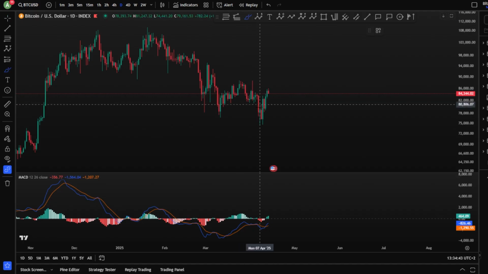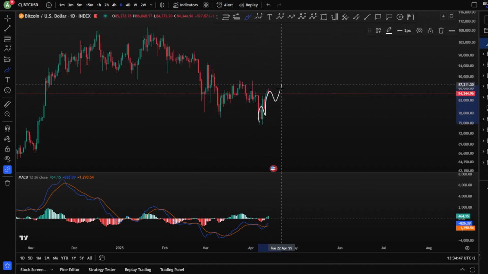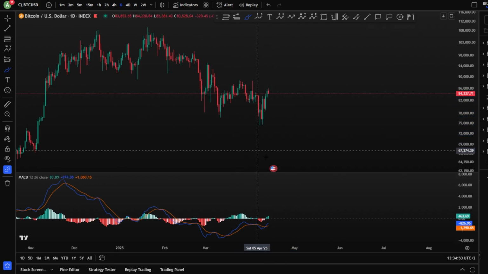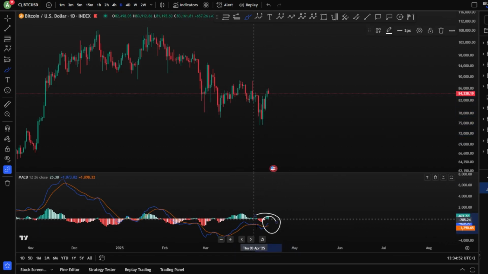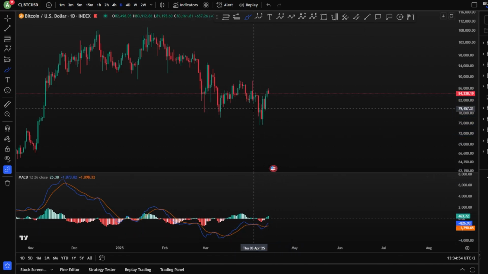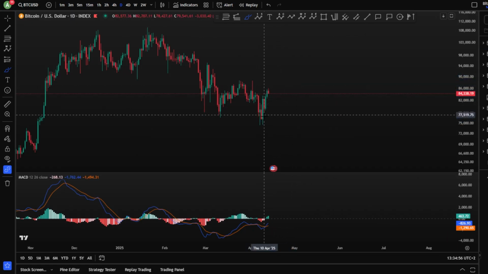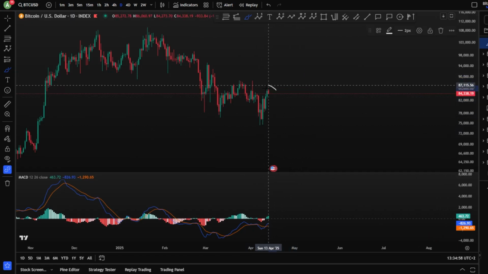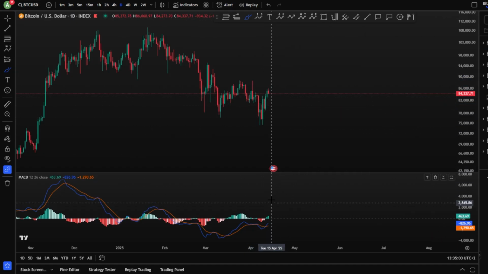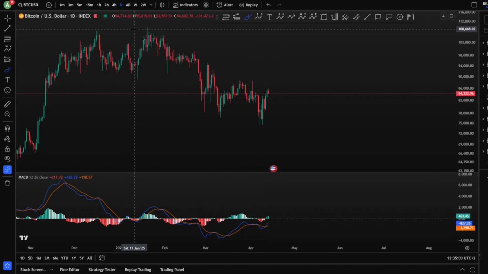Nobody knows. Or it can be transforming into a 1, 2, 3, and then 4 and a 5. So this might transform to an impulse. This is what the MACD here shows. It gives a little bit higher potential for the bullish scenario, where we can see higher prices after this low. So yeah, this is what the MACD says on the daily chart.